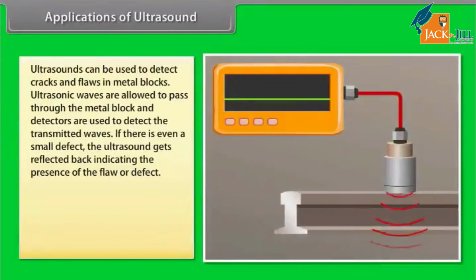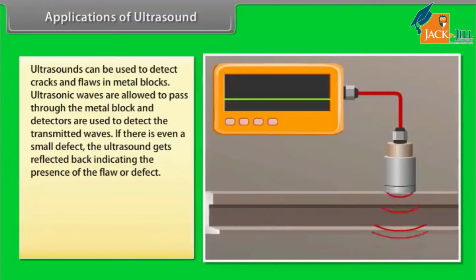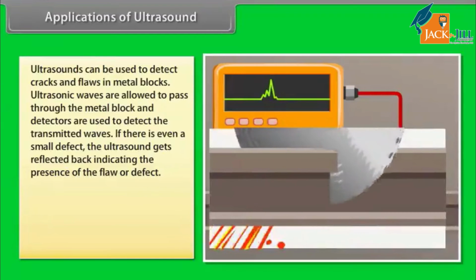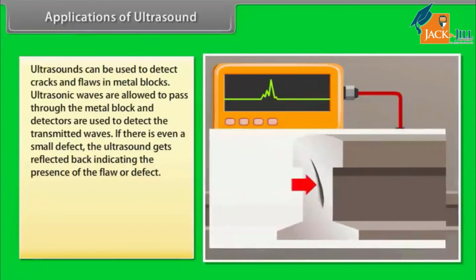Ultrasounds can be used to detect cracks and flaws in metal blocks. Ultrasonic waves are allowed to pass through the metal block, and detectors are used to detect the transmitted waves. If there is even a small defect, the ultrasound gets reflected back, indicating the presence of the flaw or defect.